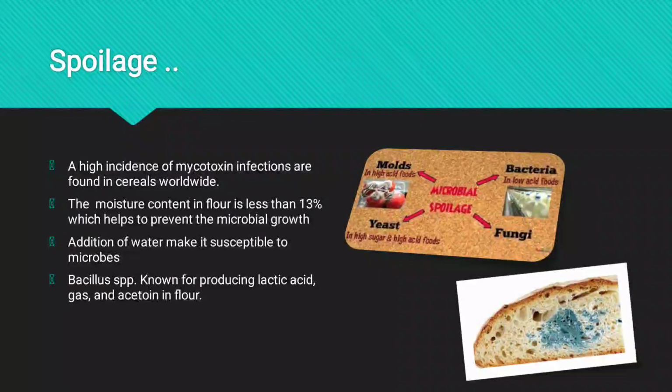We can say the moisture content in flour is less than 13%. Yeah, flour is a cereal product, we all know. The moisture content in those products plays a very major role in their infection; less than 13% helps to prevent microbial growth. Addition of water makes it susceptible to microbes. As we all know, microorganisms tend to live more in higher water content, that is, they need some required water content in order to survive healthily and carry out their metabolic activities. Bacillus species are known for producing lactic acid, gas and acetone in flour. Yeah, this is just informative.